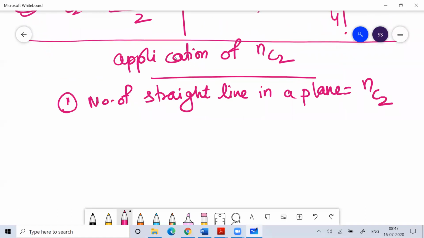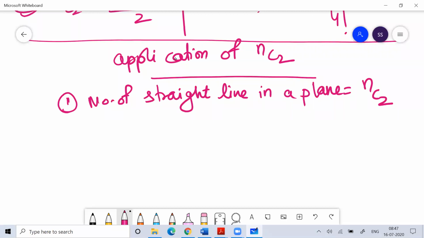Suppose there are 10 points in a plane, and I ask how many lines can you draw? You can draw NC2 lines, because if you join 2 points, you get a line. So the number of straight lines in a plane is NC2.